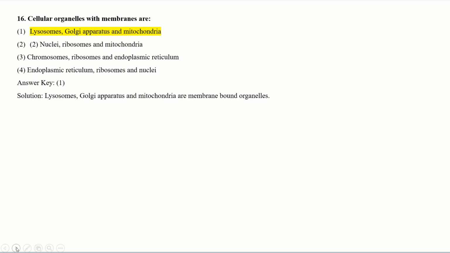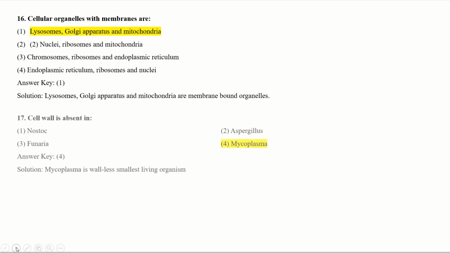In the third option, chromosomes, ribosomes and endoplasmic reticulum. And then endoplasmic reticulum, ribosomes and nuclei. You have to find the membrane bound cellular organelles. The solution is lysosomes, Golgi apparatus and mitochondria are membrane bound organelles which are present in the eukaryotic cell.